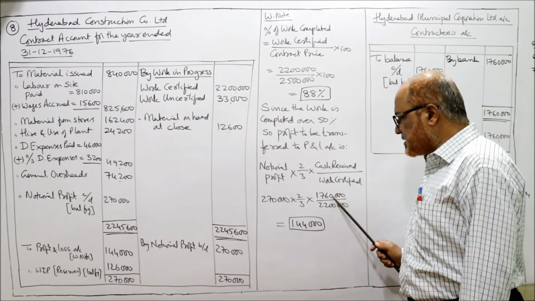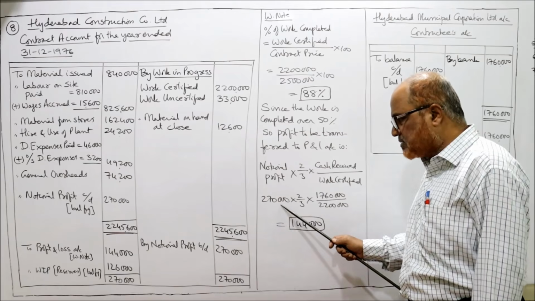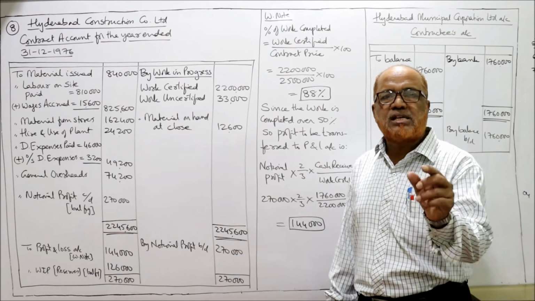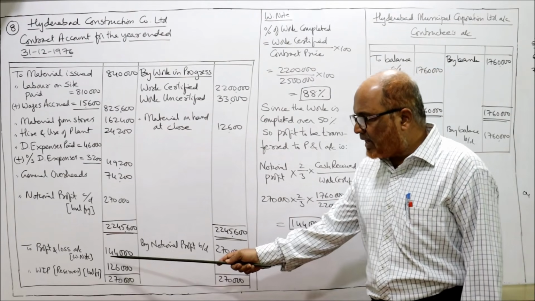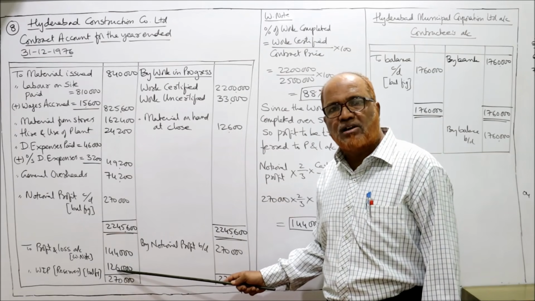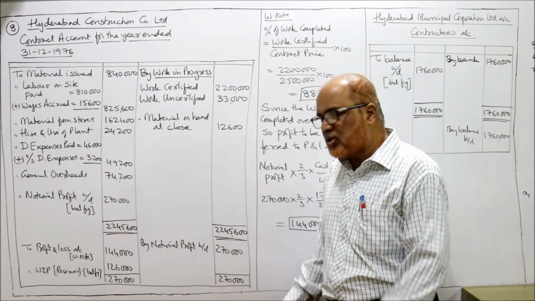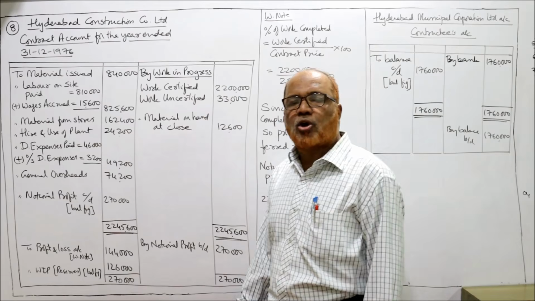So 17,60,000 divided by 22 lakh into 2 divided by 3 into 2,70,000, you will get 1,44,000. This is the amount of profit to be transferred to P&L account. So this 1,44,000 is transferred to P&L account. The balancing figure is the reserve, transfer to reserve. So 2,70,000 minus 1,44,000 is 1,26,000. That's it. So we have completed the contract account.